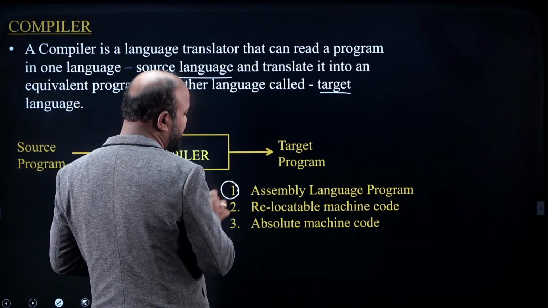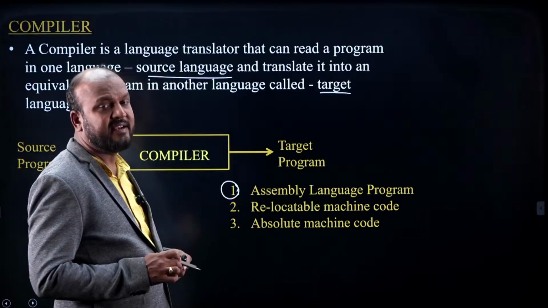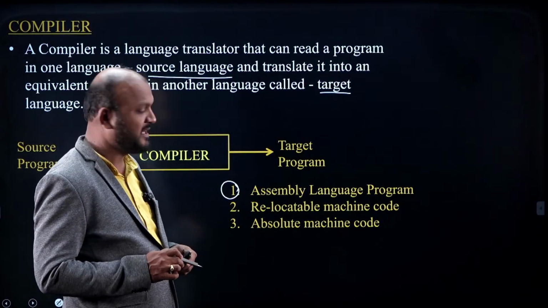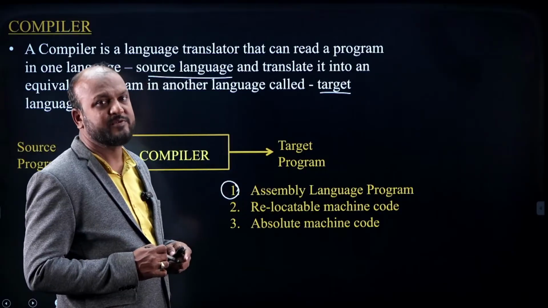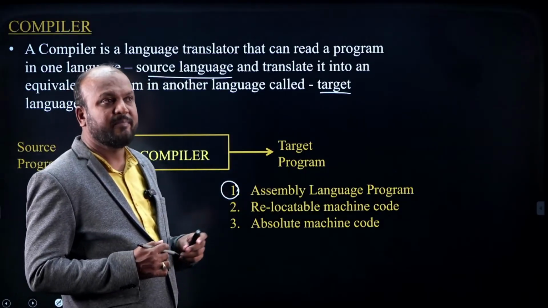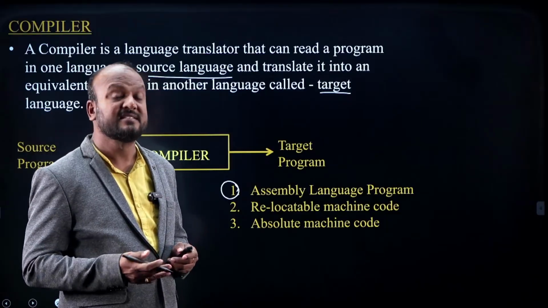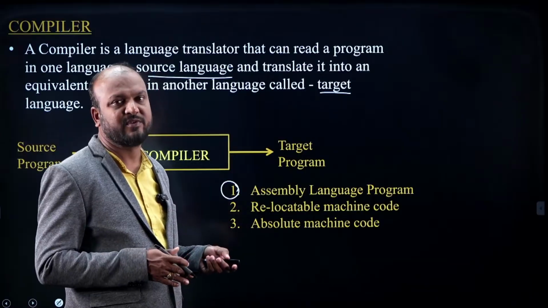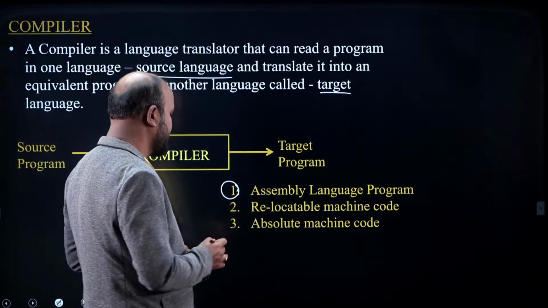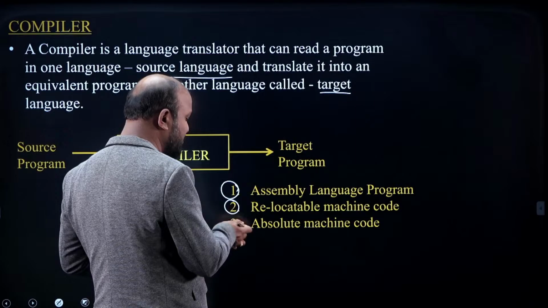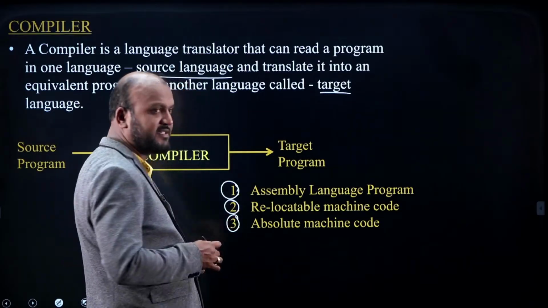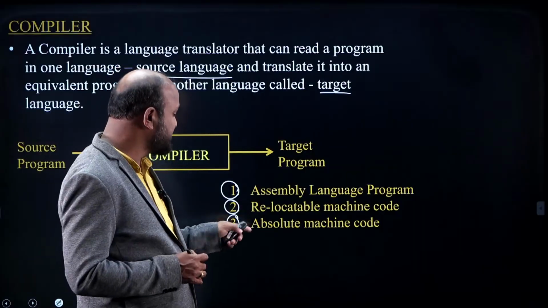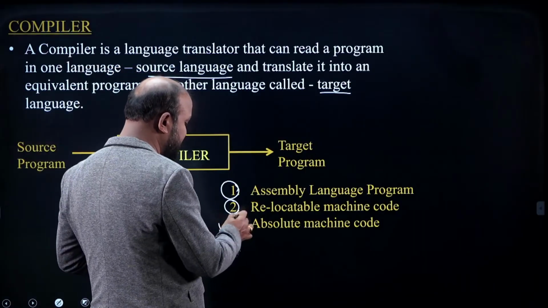Most compiler designers design a compiler such that its output is an assembly language program. Why? Because before the development of compilers, assemblers were already developed. The assembler translates the assembly language program into relocatable machine code, and this relocatable machine code is loaded into main memory for execution so that it becomes absolute machine code, which is executed by the CPU.